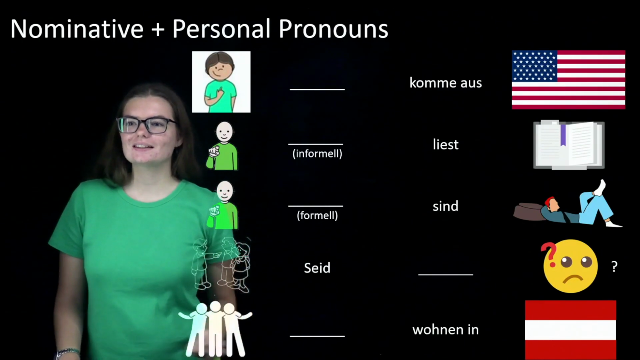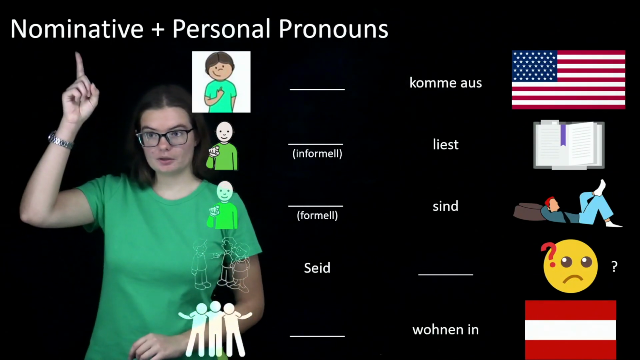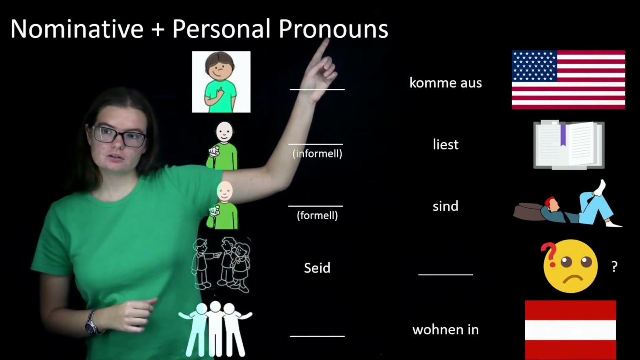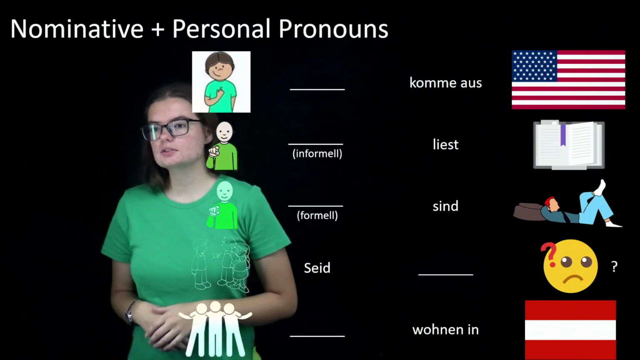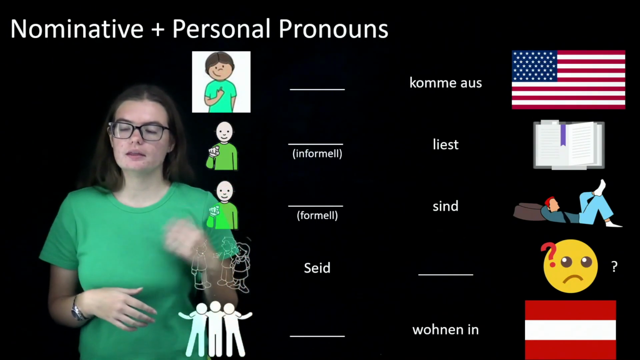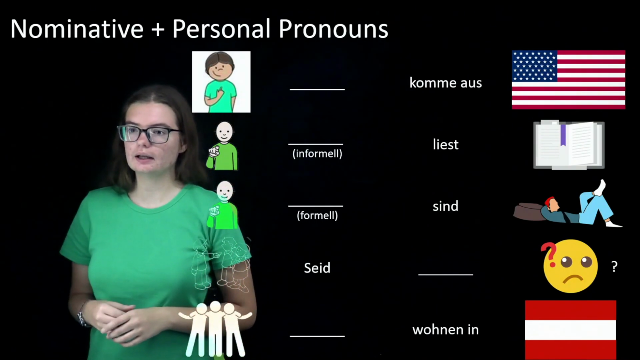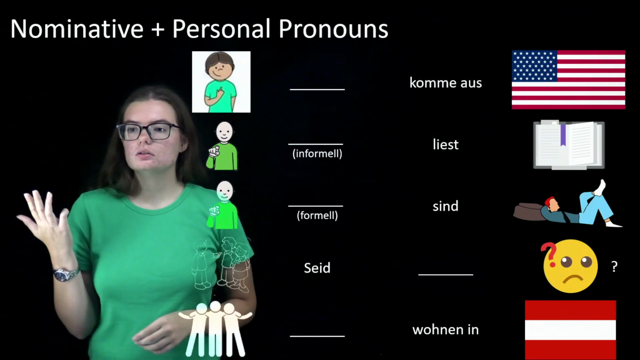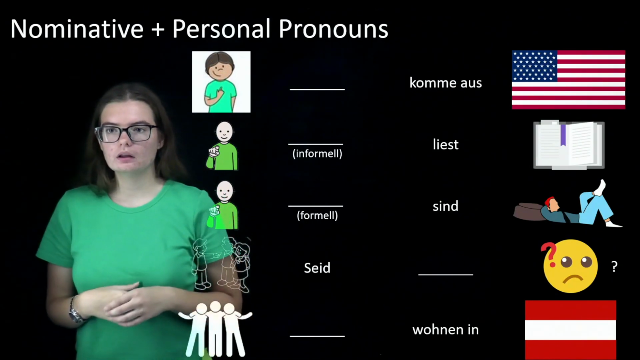Hallo zusammen! In this video we're going to talk about the nominative case, which is used with the subject of the sentence, and personal pronouns, which are pronouns that refer to people and things. In English, those would be like I, he, she, it, we, etc.